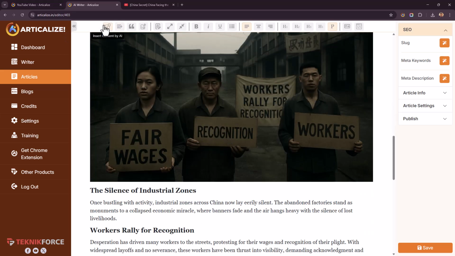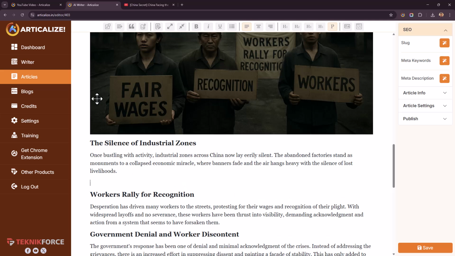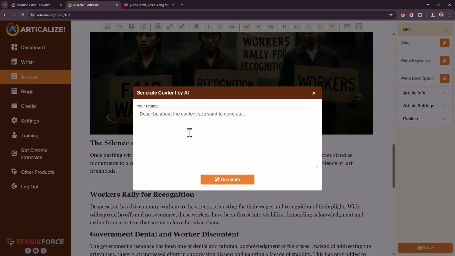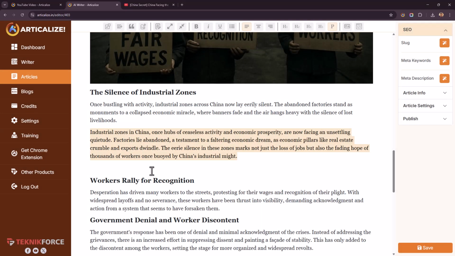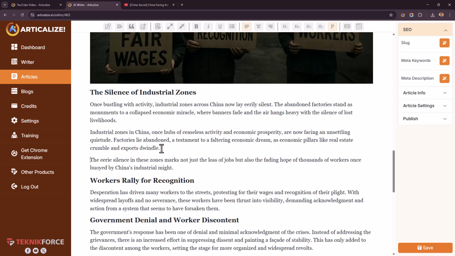You can also insert content with AI. So if you want to expand or put new content in any way, for example, here you want to write a paragraph on how the industries are going silent in China, only write 70 words. You can give exactly the instruction you want and click on generate. Use. That's how easy it is to keep augmenting your article, to modify it the way you want. Of course, you can do it by hand too. You can polish it to perfection.